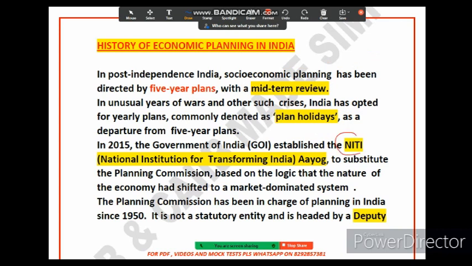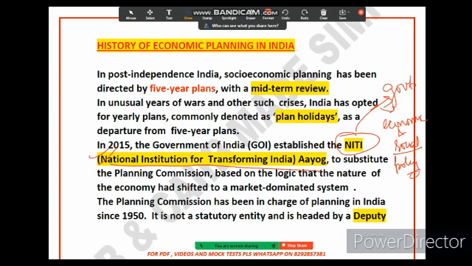You see here Niti Aayog. Full form, please remember: National Institute for Transforming India. This is an Indian government think tank that was established in 2015 to replace the Planning Commission. So the Planning Commission was replaced by Niti Aayog. Niti Aayog is responsible for advising the government on economic and social policy. So Niti Aayog advises our government on economic and social policy criteria. This is the working of Niti Aayog.